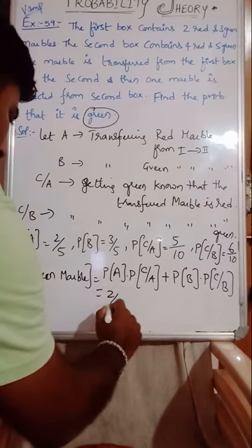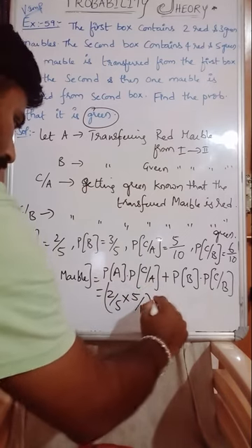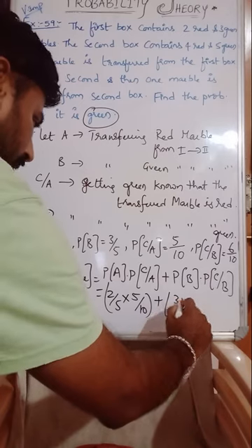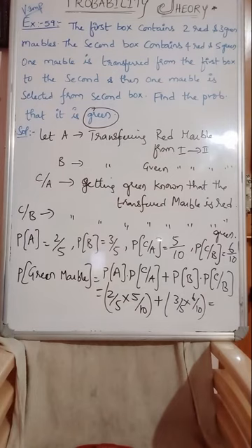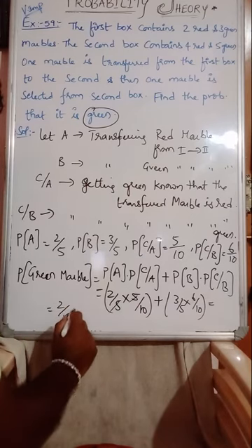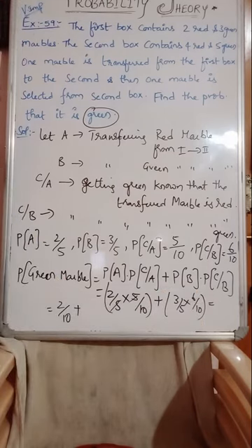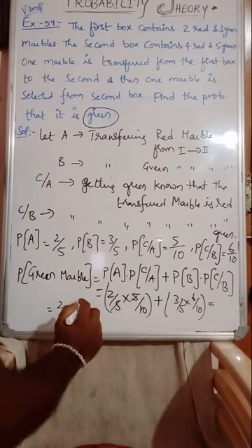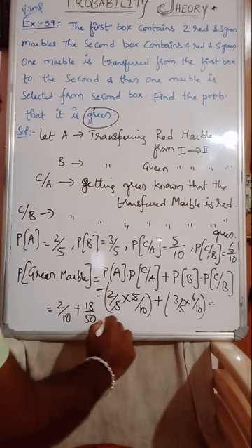So, substitute here. 2 by 5 into C by A, 5 by 10, plus 3 by 5 into 6 by 10. Simplify this. 5 cancels, 2 by 10, plus how much? 3 into 6 by 5 into 10. So 3 6s are 18, 5 10s are 50.